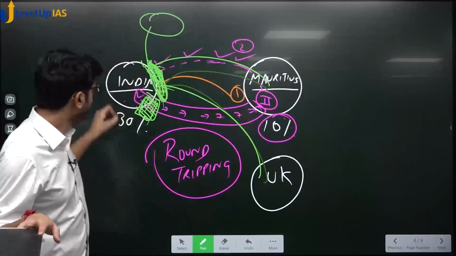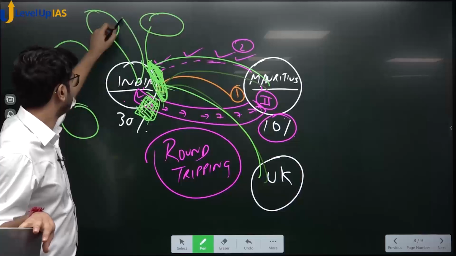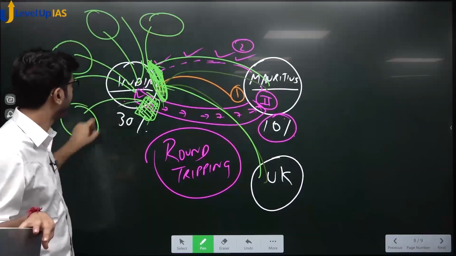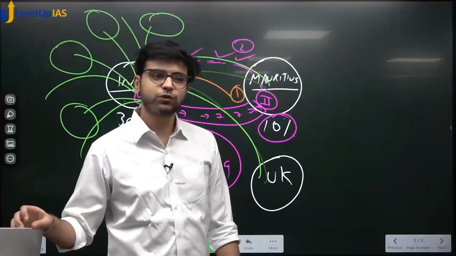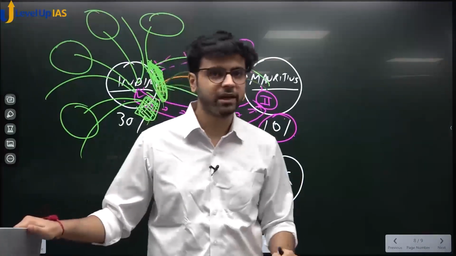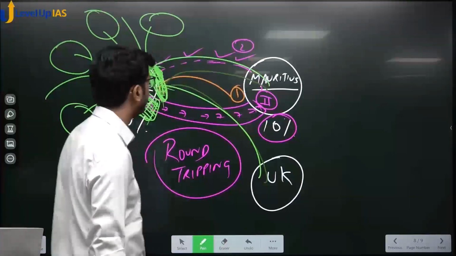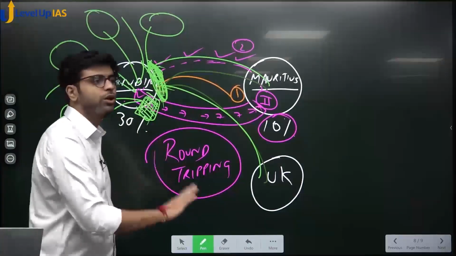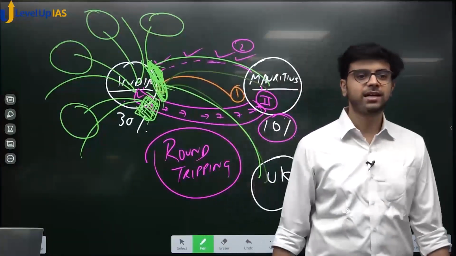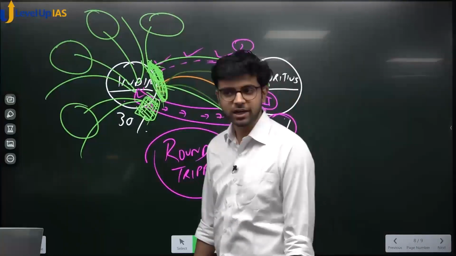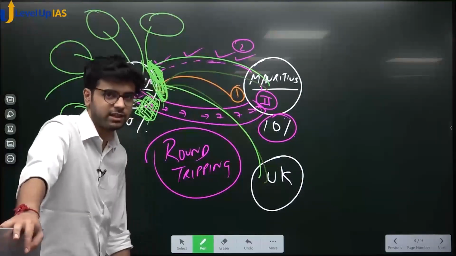Okay? See, there are a lot of people who are coming, going, coming, going, because they are trading on a daily basis. So they see today India is good, put money, tomorrow India is bad, pull money. Then again India is good, put money, again bad, pull money. It is not round tripping, it is genuine investment I am talking about. But it is very unstable, yes or no? Today it is there, tomorrow it is not there. So it is like our studies. Today we are studying for 2 hours, tomorrow we are not studying at all. It is very inconsistent. Okay?